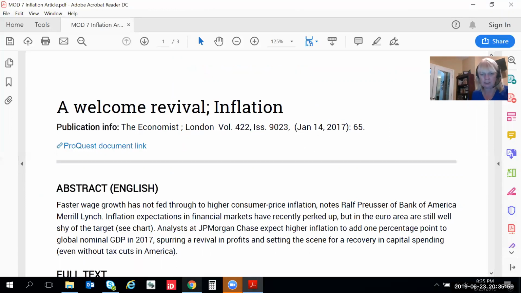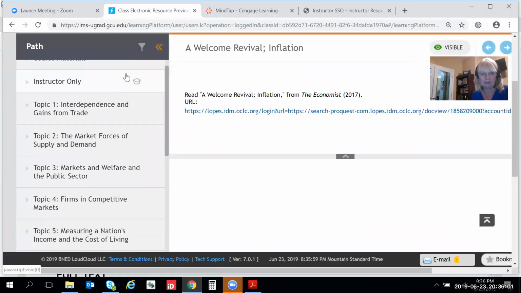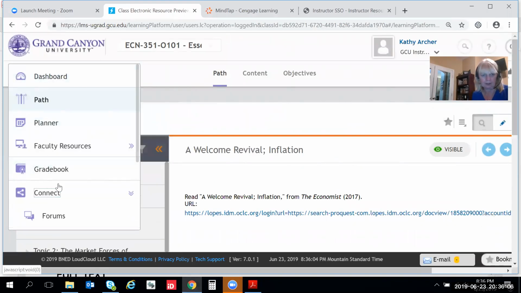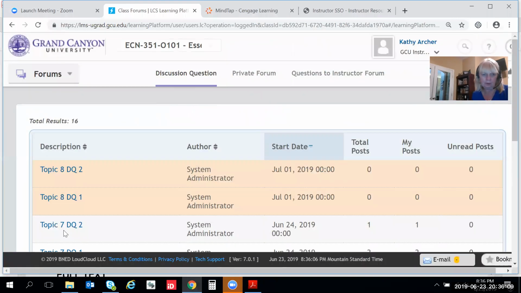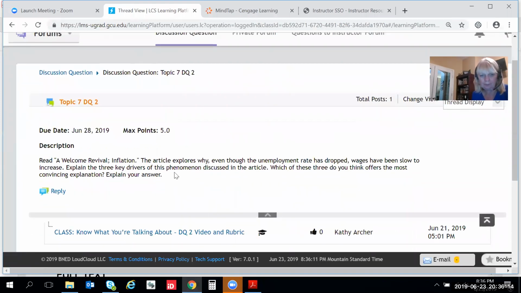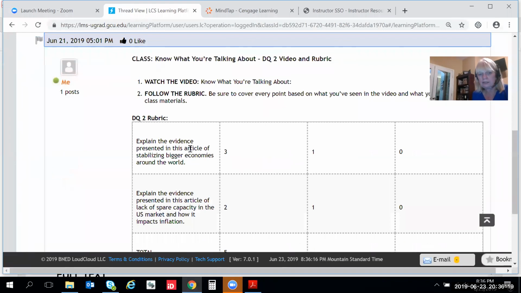But the real question here, if we go back to the DQ, is what's the evidence presented in this article for stabilizing bigger economies around the world, and explain the evidence presented in this article of lack of spare capacity in the U.S. market and how it impacts inflation.